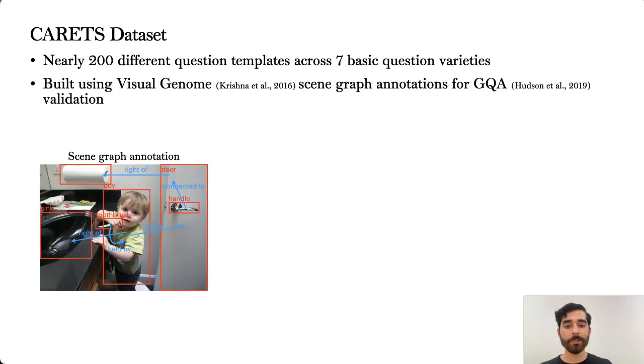Going briefly over some facts about the CARETS dataset, like the VQA dataset we build off of, we use text templates to generate different questions and include nearly 200 templates in total. We built our dataset using the Visual Genome dataset and scene graph annotations for validating models trained on the VQA dataset. We use the same images included in the VQA validation set, and we train all evaluated models on the VQA training dataset only. We show an example here of an image and a subset of its scene graph annotations, which include objects, attributes, bounding boxes, and relations between them.